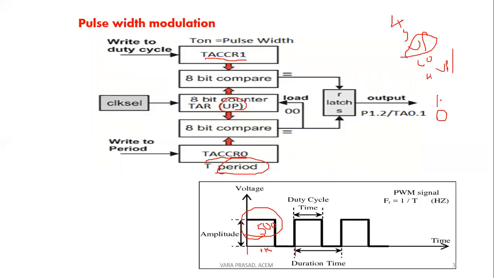So when we get logic 1, if we compare from 0 to the maximum, the pulse width reaches this TACCR1 register. Once it reaches that, the output is maintained at 1. If it reaches 0, then the output goes to logic 0. So this up counter automatically increases and reaches the maximum value. At that time it becomes 0. Okay, so that is explained.